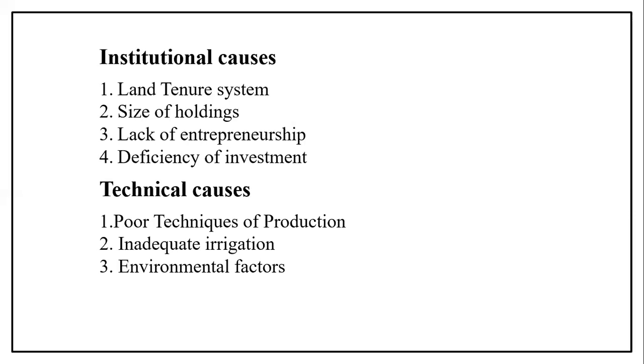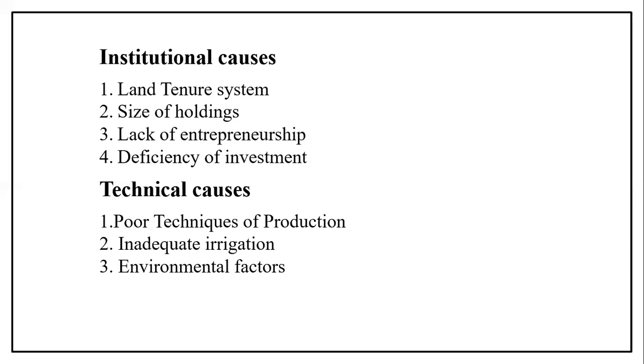The lack of entrepreneurship and deficiency of investment, these are all the causes, institutional causes we call, because they explain why there is very low production in the agriculture sector. So to develop the agriculture sector, proper capital investment must be there, and also a person must be there to undertake it and explain what to do and how to do that.